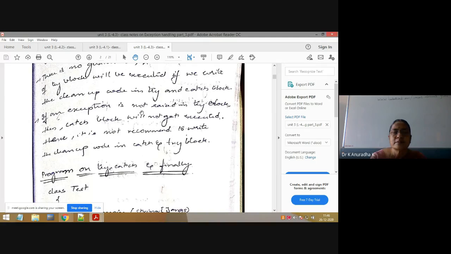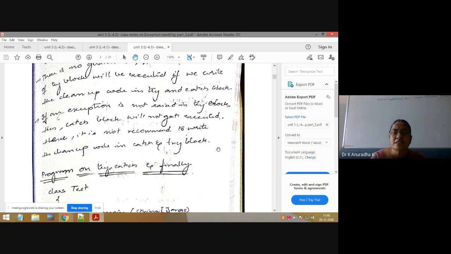Next, if an exception is not raised in the try block, then the catch block will not get executed. Is it right? Yes. Suppose we have not written any error in the try block, then how will the catch block be executed? Only if an exception is raised in the try block. From that statement, it will search for the matching catch block. If an exception is not raised, the try, catch and finally blocks are part of the main method only, like normal code.